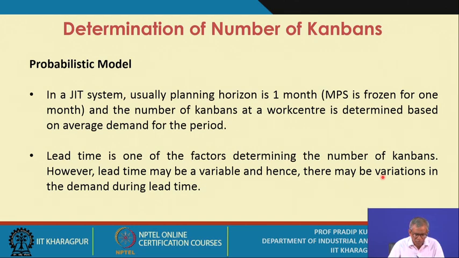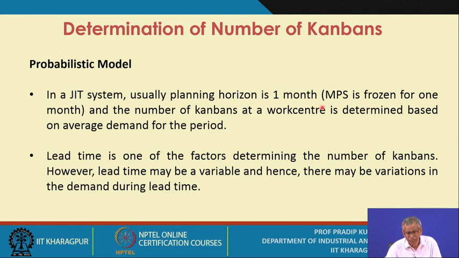Now the next important model you may use for determination of the number of Kanbans is the probabilistic model. In a JIT system, usually the planning horizon is 1 month.